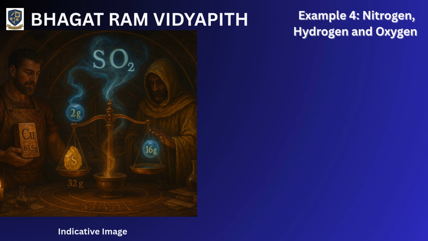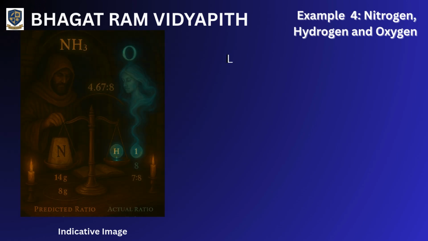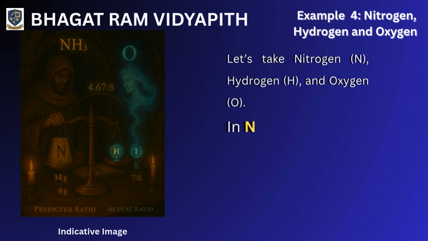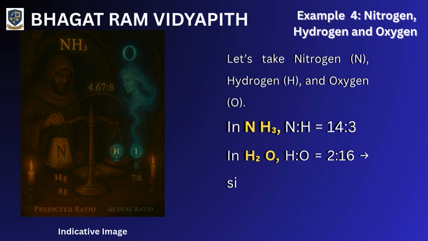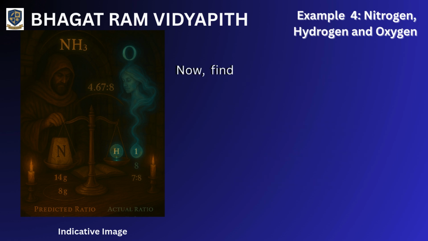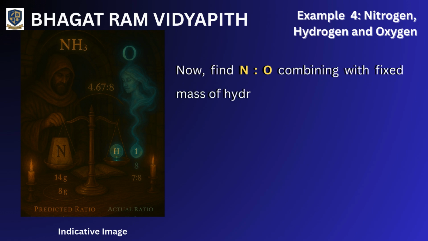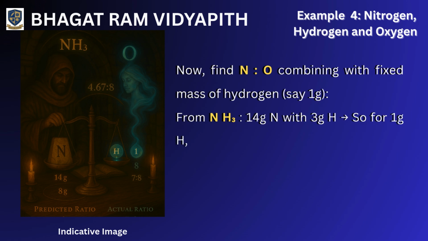Example 4. Nitrogen, hydrogen, and oxygen. Let's take nitrogen, N, hydrogen, H, and oxygen, O. In NH3, N:H is 14:3. In H2O, H:O is 2:16, simplified to 1:8. Now, find N:O combining with a fixed mass of hydrogen, say 1 g. From NH3, 14 g N with 3 g H, so for 1 g H, N is 14/3, about 4.67 g.